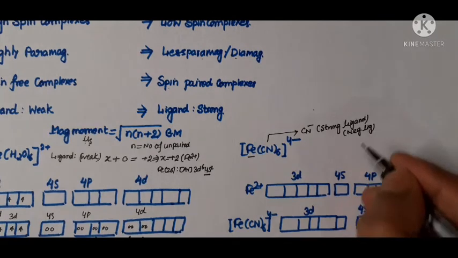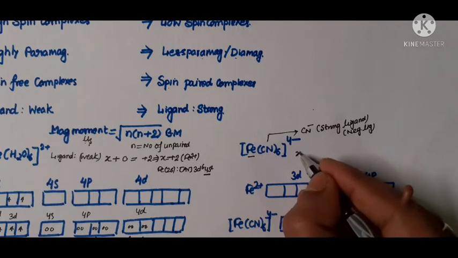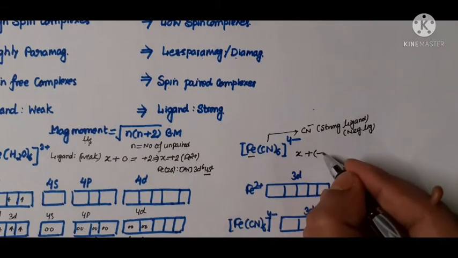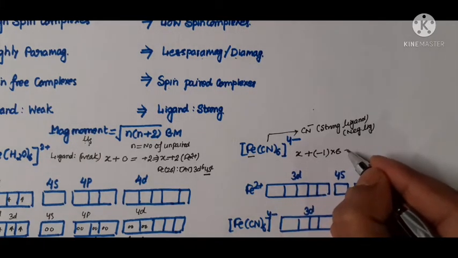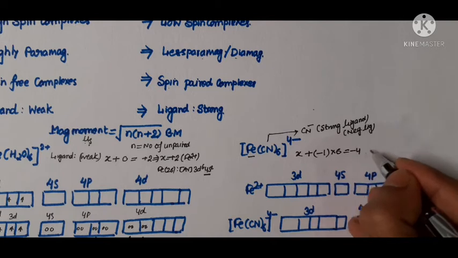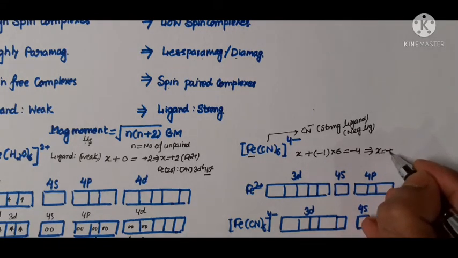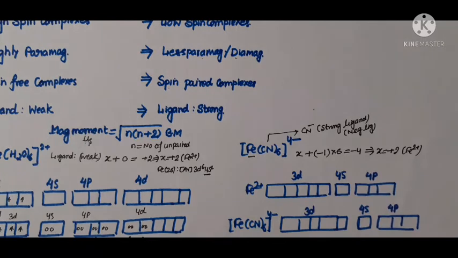It carries one unit negative charge. So the oxidation state of iron is X, each CN carries one unit negative charge, so X plus (minus 1 into 6) equals minus 4, X equals plus 2, which means the oxidation state of iron is plus 2.